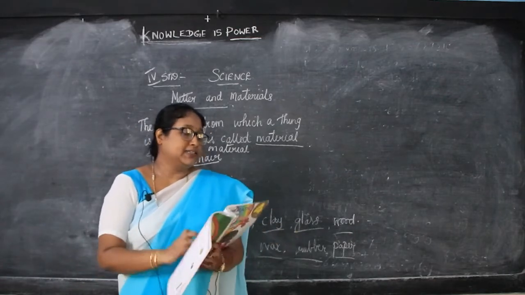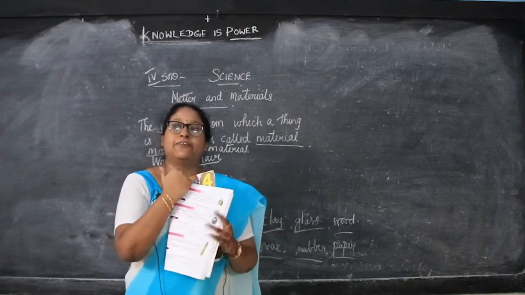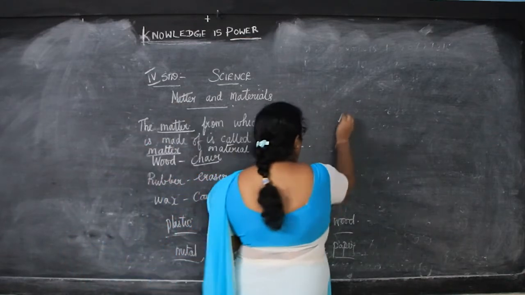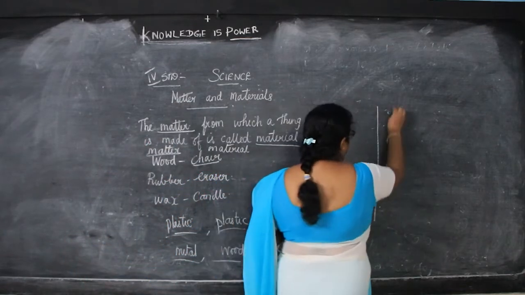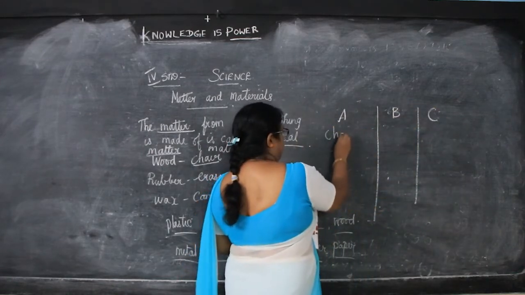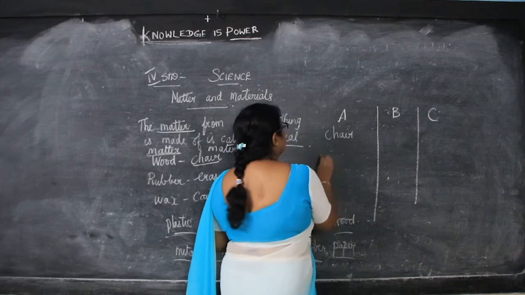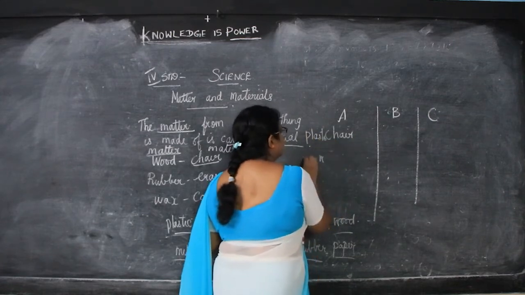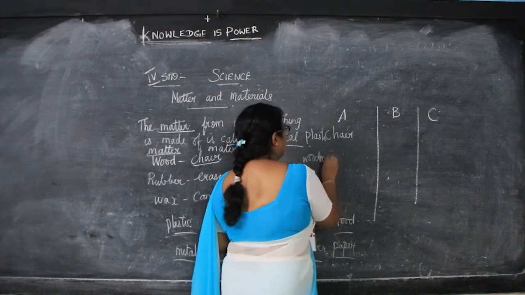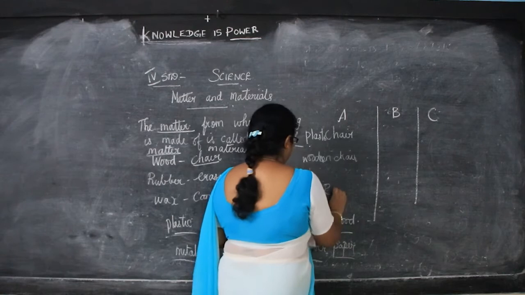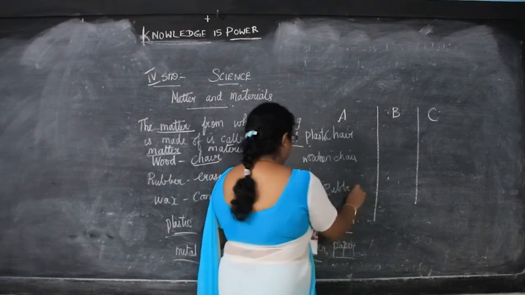Next some of the objects are given, you have to match it. So 3 columns are given. So first one A, B and C. The first one what is there? Chair. Then next is plastic chair first. Next is a wooden chair. Then rubber shoes.